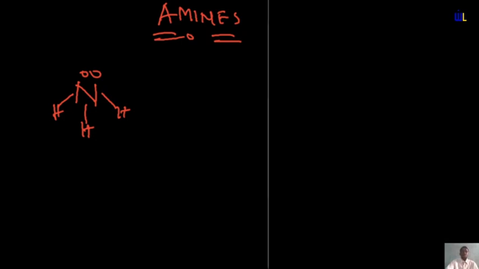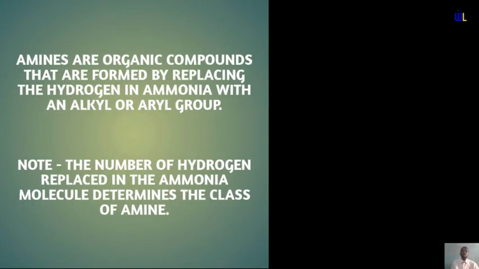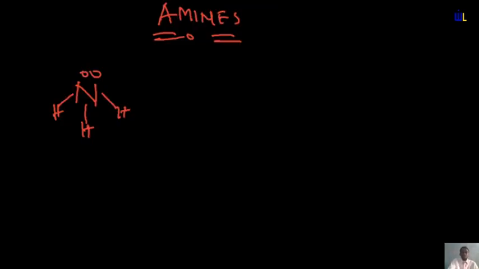So if we are considering the definition, as I said, amines are organic compounds that are formed by replacing hydrogen atoms in ammonia with alkyl or aryl groups. Your alkyl groups are basically your straight chain hydrocarbons occurring as substituents, while your aryl groups are your aromatic or benzene groups occurring as substituents. Now, having said that, let's look at what we mean by that.